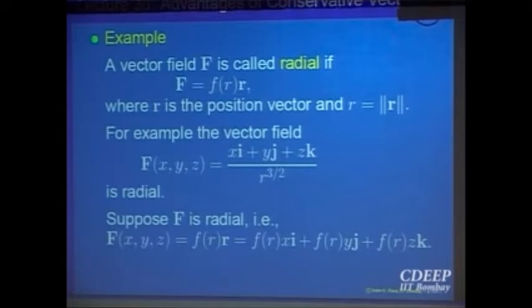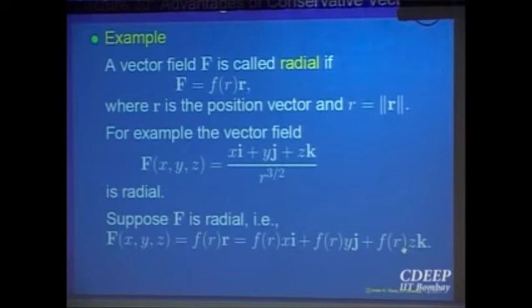So we are going to prove the fact that every radial vector field is conservative. That means I should be able to produce a scalar field phi whose gradient is equal to this radial vector field. So let us write this radial vector field as f(r)x i plus f(r)y j plus f(r)z k.